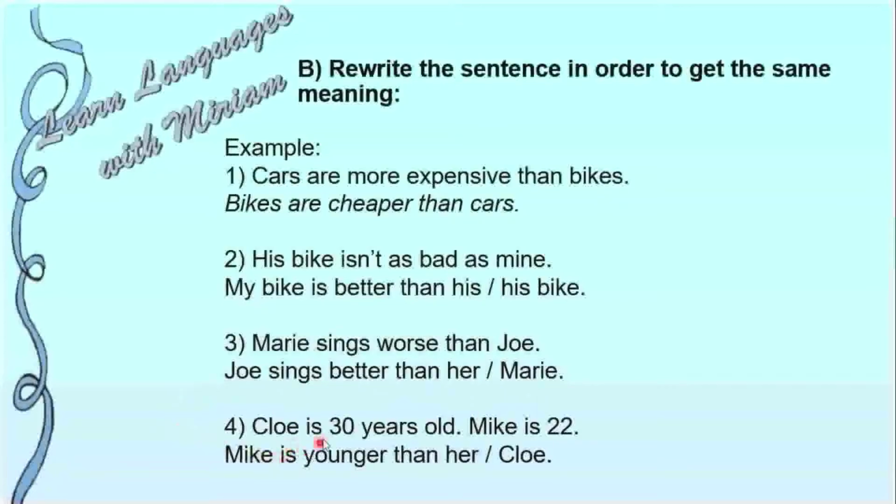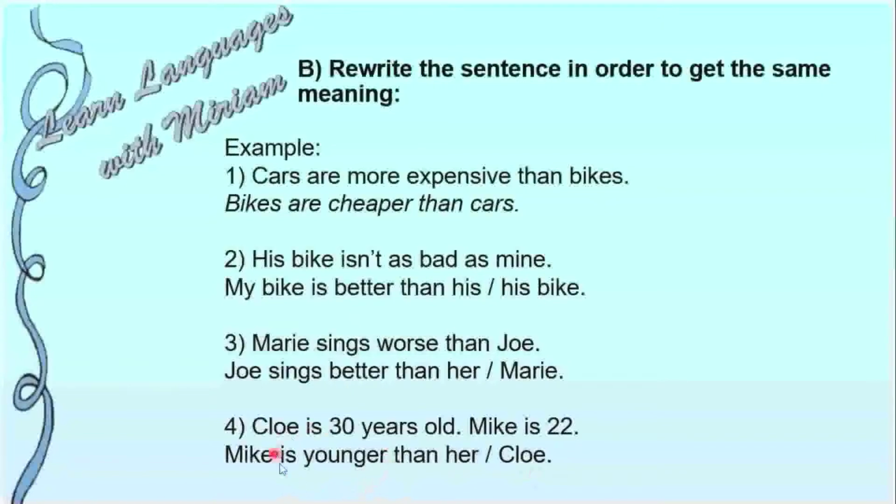4. Chloe is 30 years old, Mike is 22. So if Mike is 22, it's obvious that Mike is younger, right? If Mike is 22, Chloe is 30. So Mike is younger than her, or than Chloe. I can say Mike is younger than her because here "her" is a reference to Chloe, or I can say her name, Mike is younger than Chloe.